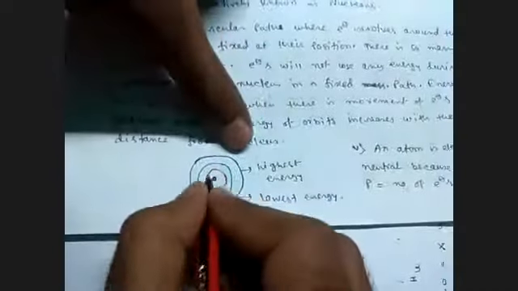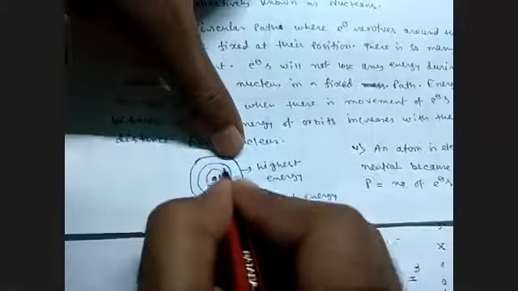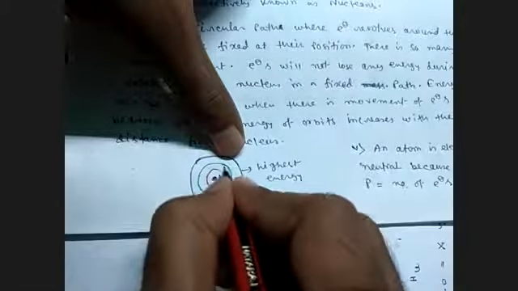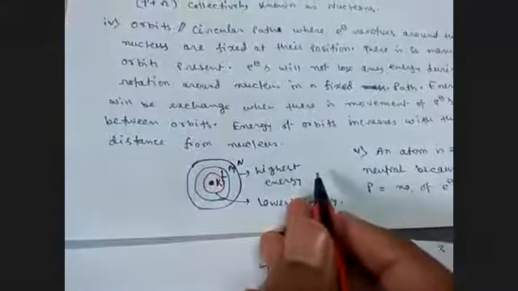He also named these shells or orbits. Orbits or shells are the same thing. The first shell, which is nearer to the nucleus, is called the K shell. Then the second shell is named the L shell, then the M shell, then the N shell, then O, P, like this. So he also named the shells.